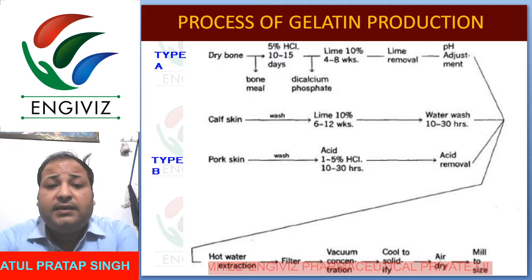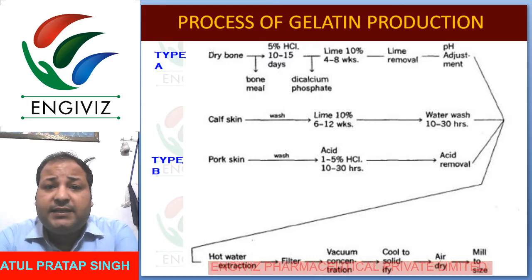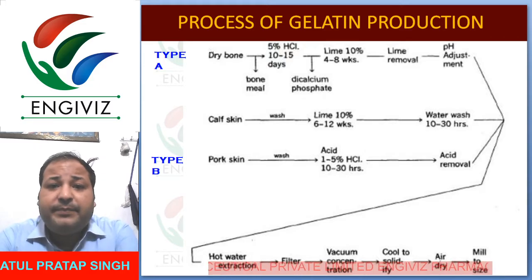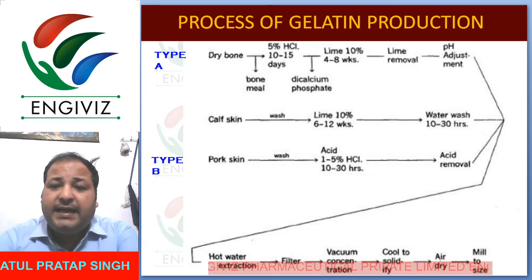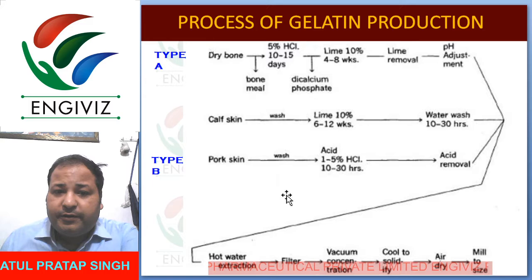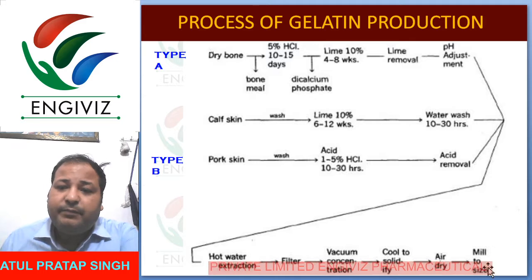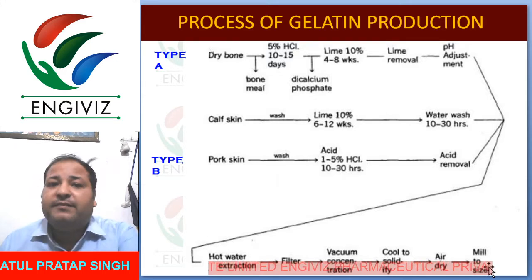So in this slide, you can see the process of gelatin production. Dry bone is treated with 5% HCl for 10 to 15 days. Then again it is treated with lime, 10%, for 4 to 8 weeks, and the lime is removed. Then the pH is adjusted, and you can see through the arrows: hot water extraction, filter, vacuum concentration, cool to solidify, air dry, and melt to size. That will come into the form of gelatin.